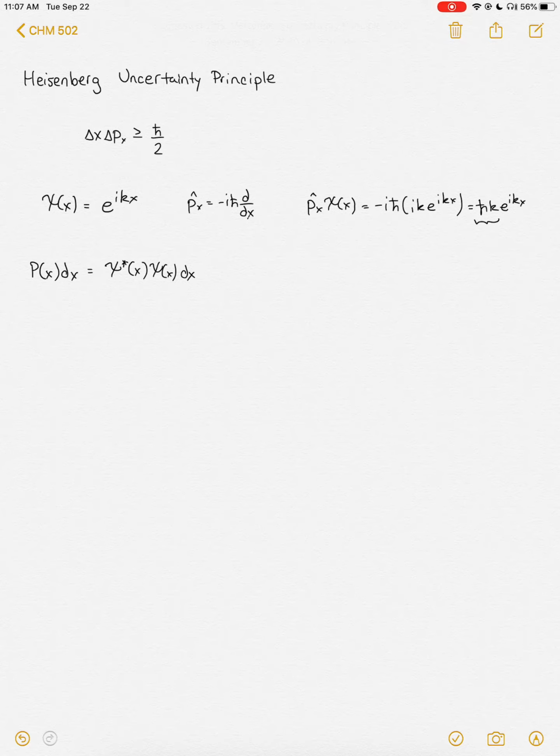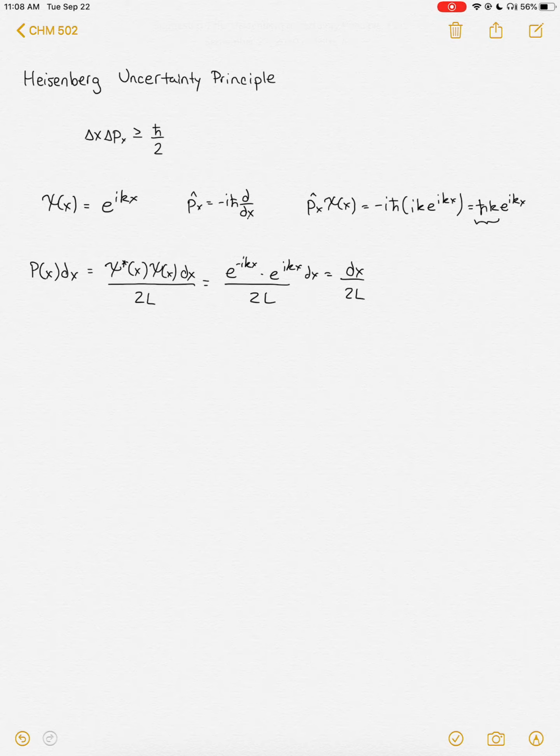What we're going to need to do here for the free particle, remember we did this in class and the book goes over it, is divide this by 2L, and this is normalizing it, so we're going to give a probability of 1 in our arbitrary length L. So this 2L on the bottom is just for normalization. So what is the probability here? Well, we take the complex conjugate of our wave function, which is e to the minus ikx, and then we multiply that by e to the ikx, divide that by 2L, and we end up with just simply dx over 2L. So what does this mean? If we were to evaluate any integral here, we just basically have 1 over 2L times the integral of dx.